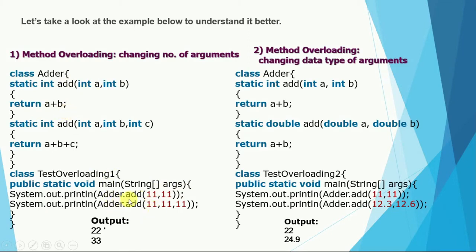And if we call this method and pass three parameter values, the call goes to the add method that has three parameters. So by changing the number of arguments we can implement method overloading. We can also apply method overloading by changing the data type of the argument. In this program we also have two methods with the same name add, but we change the data type of the argument. I hope you understood.